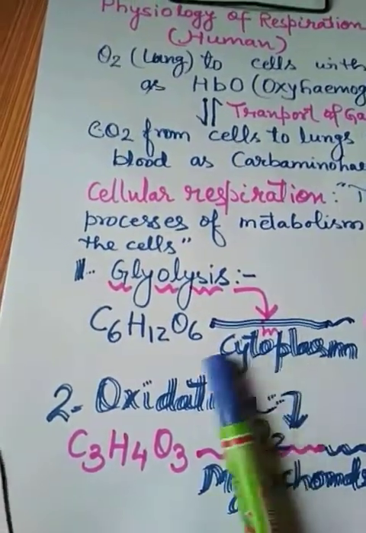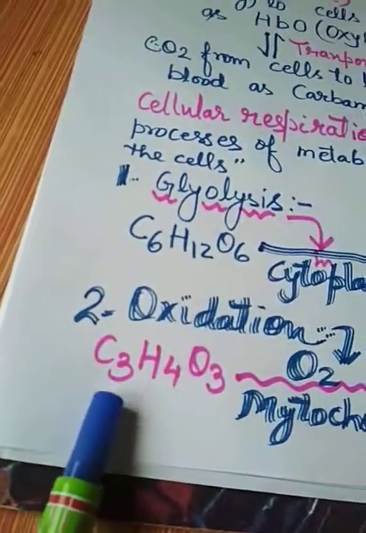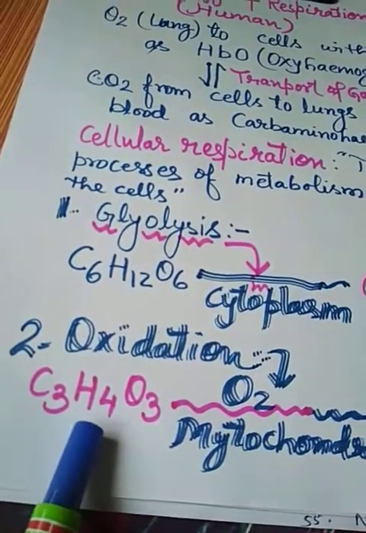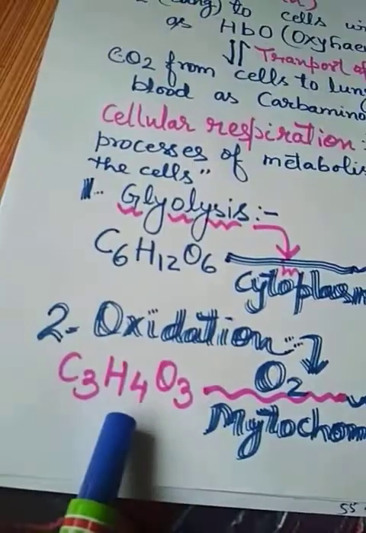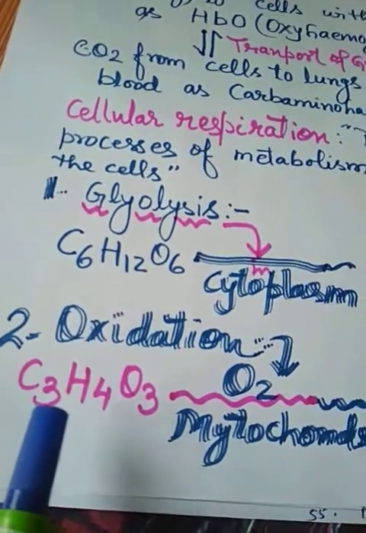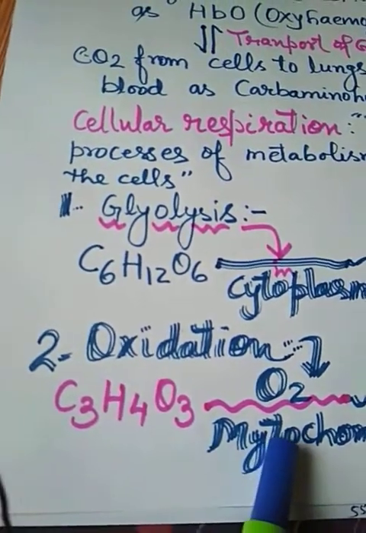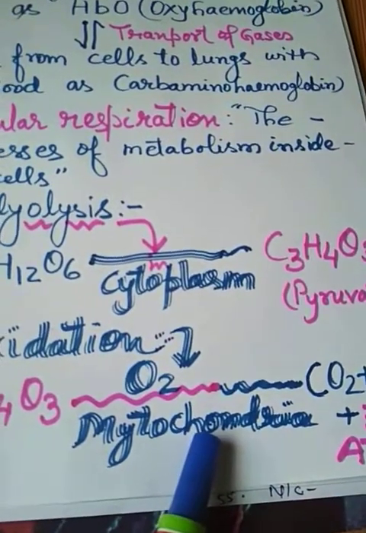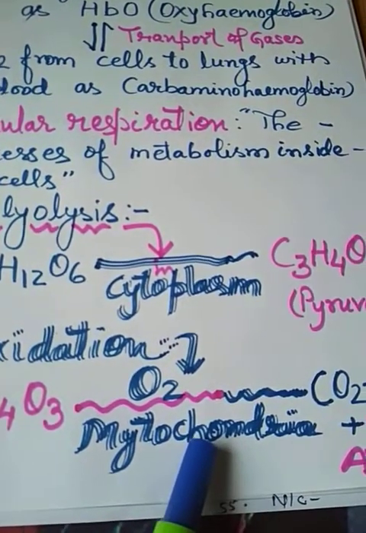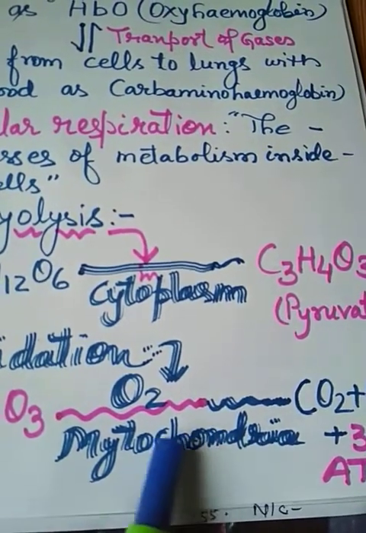This oxidation takes place in aerobic respiration only, because it requires oxygen. So now you see the units of this glucose molecule, that is the pyruvate. This pyruvate gets oxidized in the presence of oxygen in mitochondria, not in cytoplasm. So where does oxidation take place? Oxidation takes place in mitochondria.